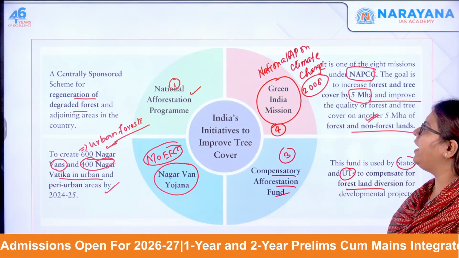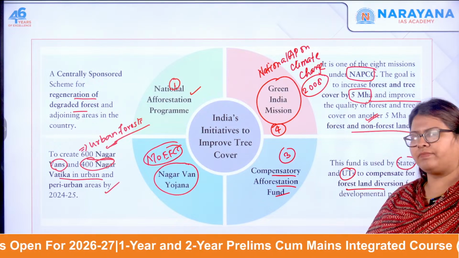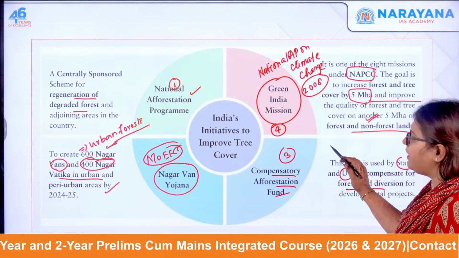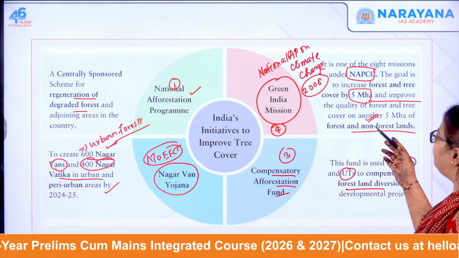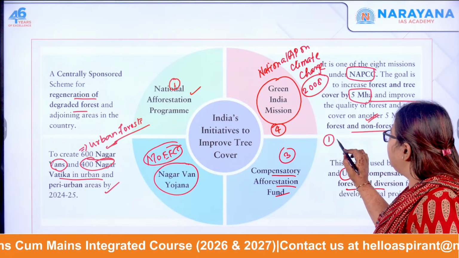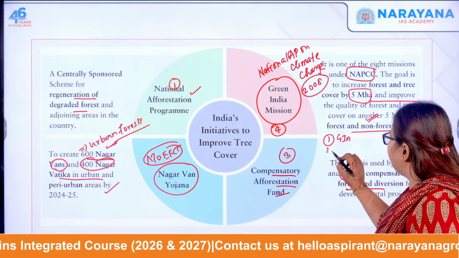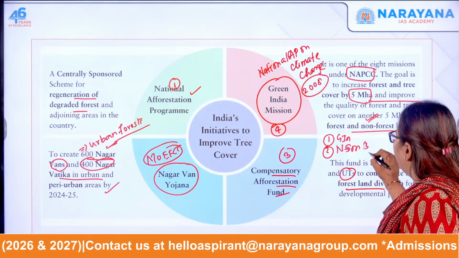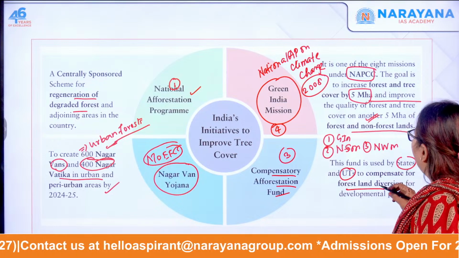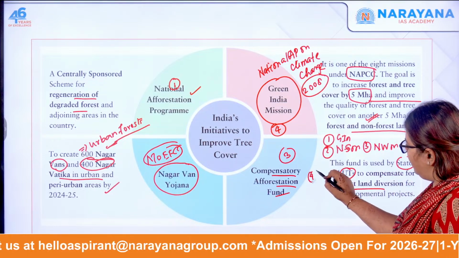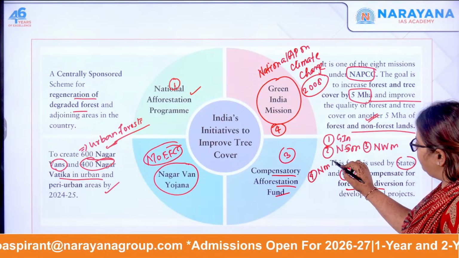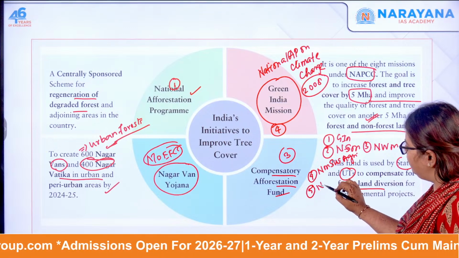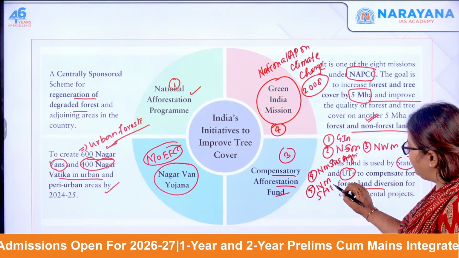As I told you, the NAPCC, the National Action Plan on Climate Change, has 8 missions. One of the missions is this Green India Mission. The next one is the National Solar Mission. The third one is the National Water Mission. The next one is the National Mission on Sustainable Agriculture. Next is the National Mission on Sustainable Himalayan Ecosystem.